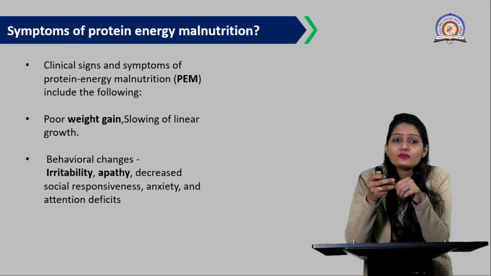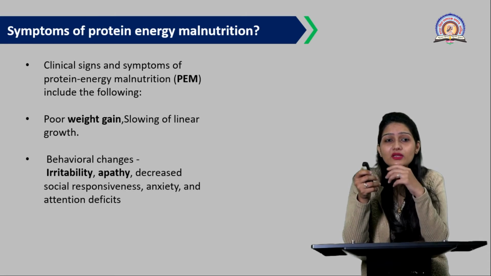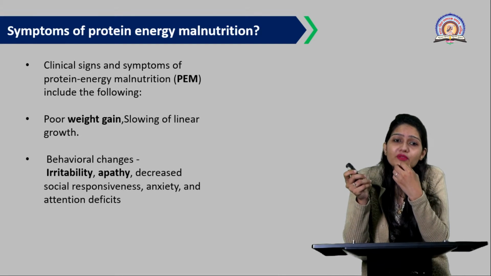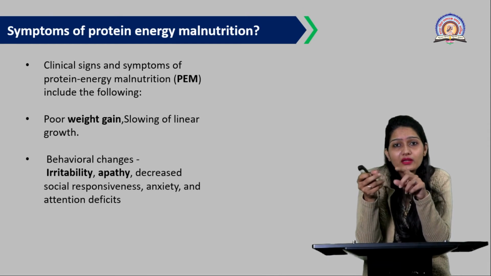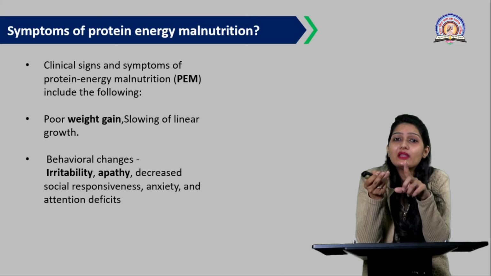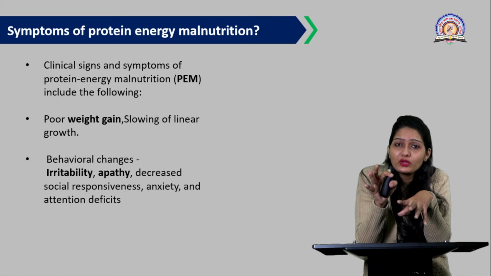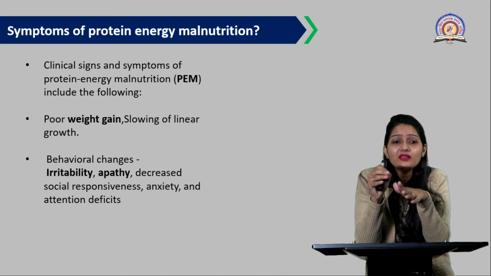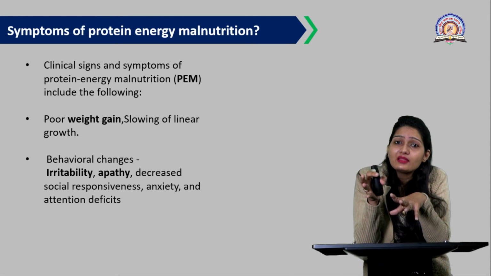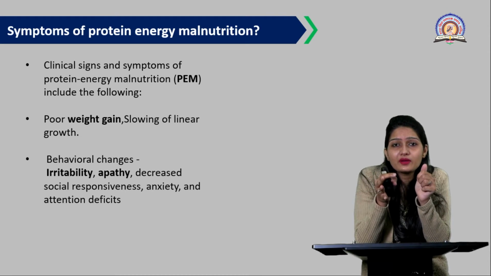Okay, so let's talk about the symptoms of protein energy malnutrition. What are the symptoms? The clinical symptoms of this PEM include low weight gain, and slowing linear growth. The growth of children also gets affected due to less protein intake or less energy. Then behavioral changes are also there. That is, the child is mostly found irritable; we can always find him irritable.